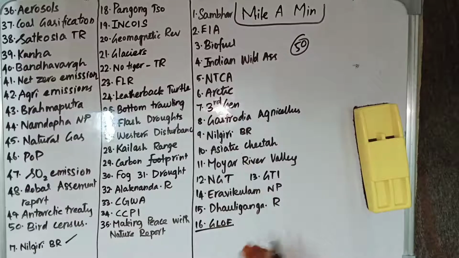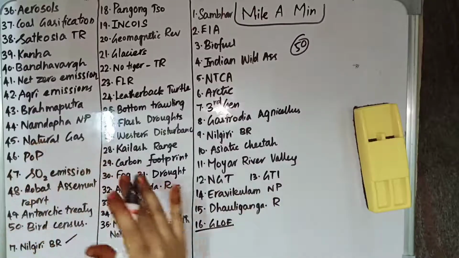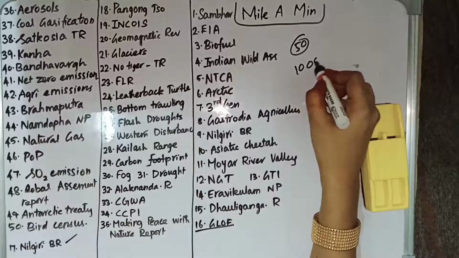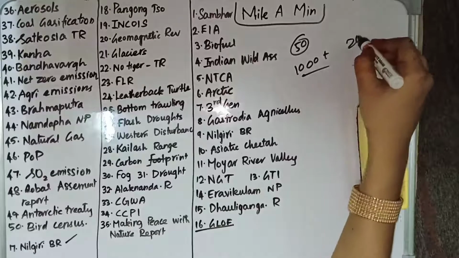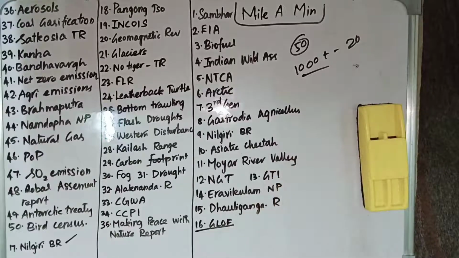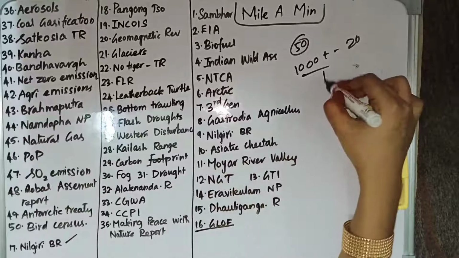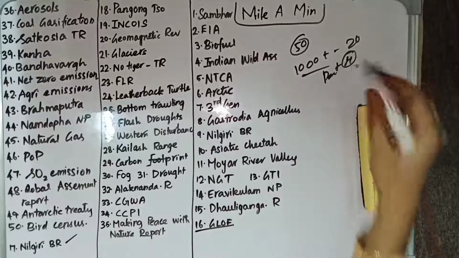We are going to revise that and see the rest of the current affairs in this video. We are in a series of 1000 plus current affairs within 20 days. So if you want, you can see my previous videos. I have made part 1, part 2 and part 3 videos. This is part 4. So let's get started.